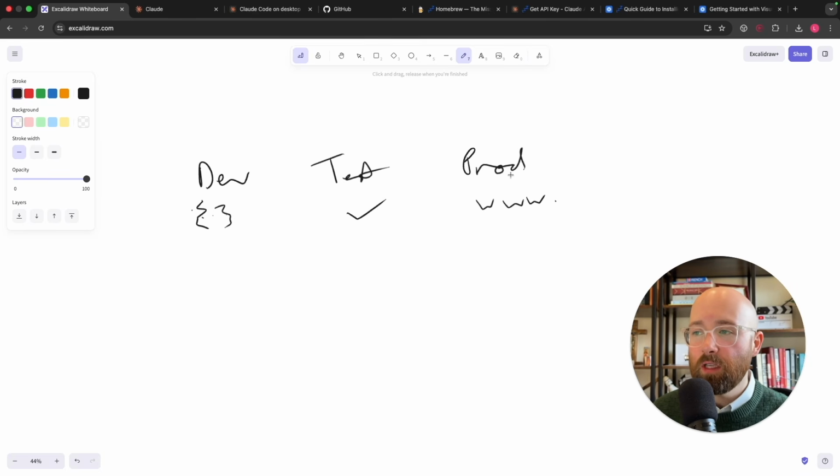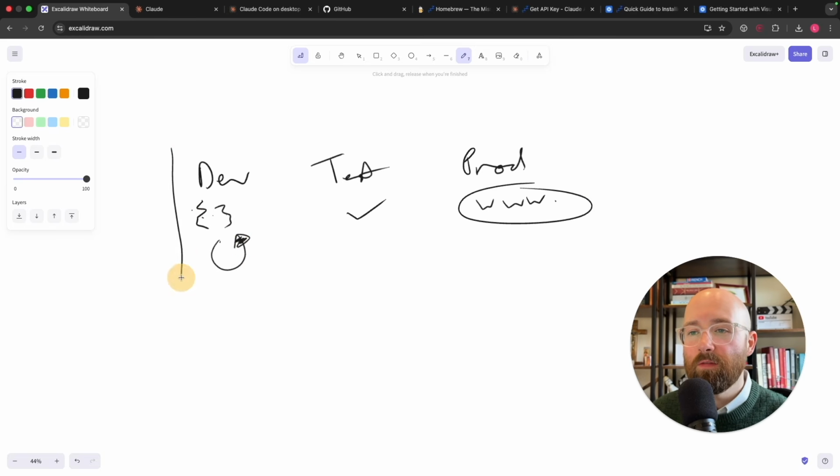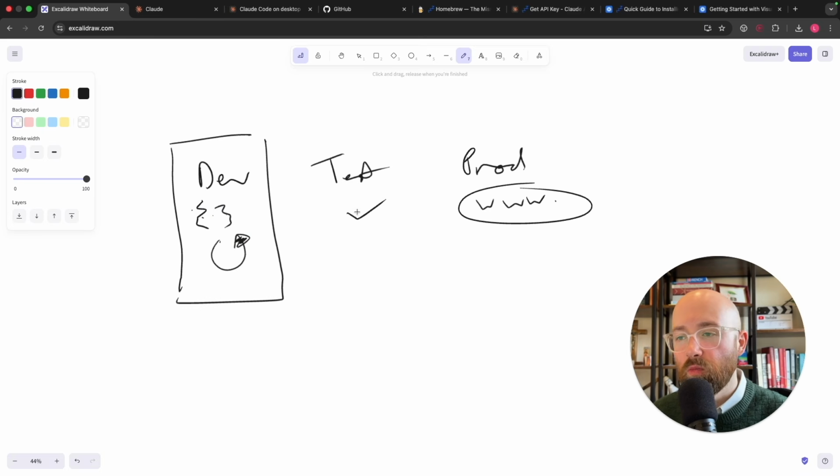Now, prod here is viewable to the whole world. So if you make a change in dev, like some new feature, you only want it to impact this dev environment. We'll talk more about environments maybe in another one if you want to know more about it. But basically, we have dev here, and you want things to change only to affect here. Now, if something in prod doesn't work like it used to, you can revert back, and the way you can implement this is using something called version control.